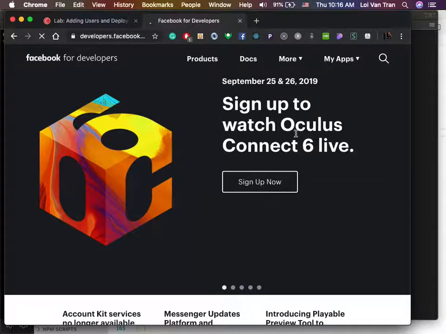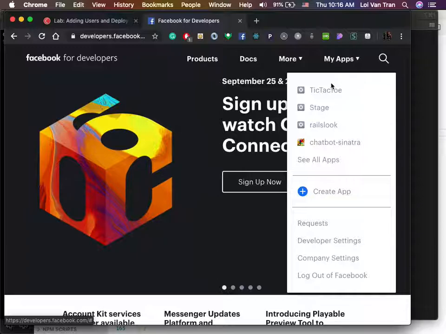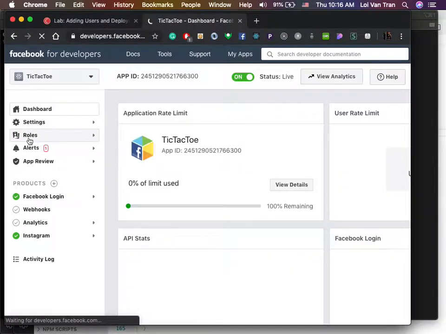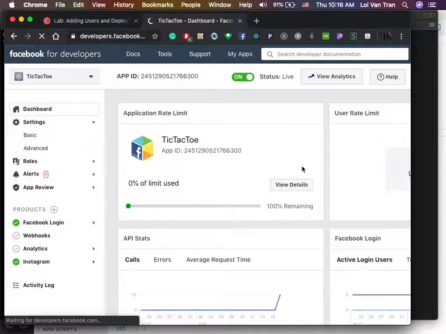I don't want you guys to sit around and watch me click buttons. Okay, so I'm gonna hop over to tic-tac-toe. I'm gonna look in our settings in basic.